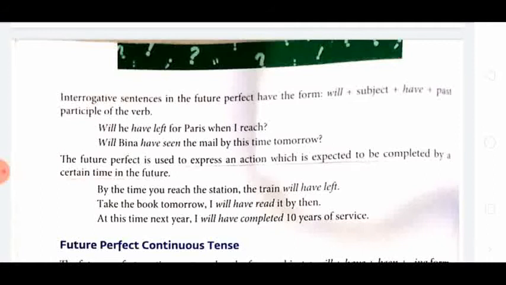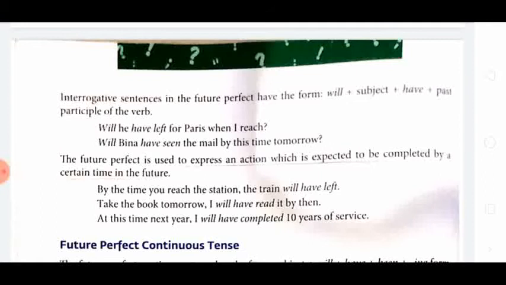By the time you reach the station, the train will have left. Means, you see, here, by the time you reach the station, the person has still not reached the station, and the train will have left. Means at that time, in the coming time when he reaches the station, the train will have left. So that action is completed.